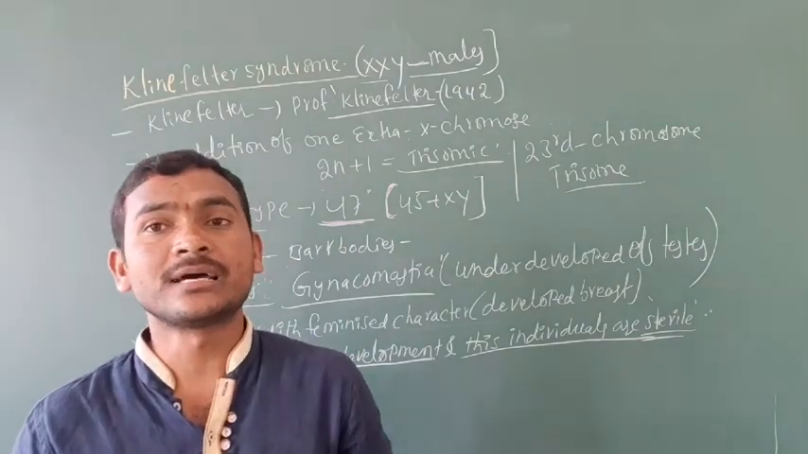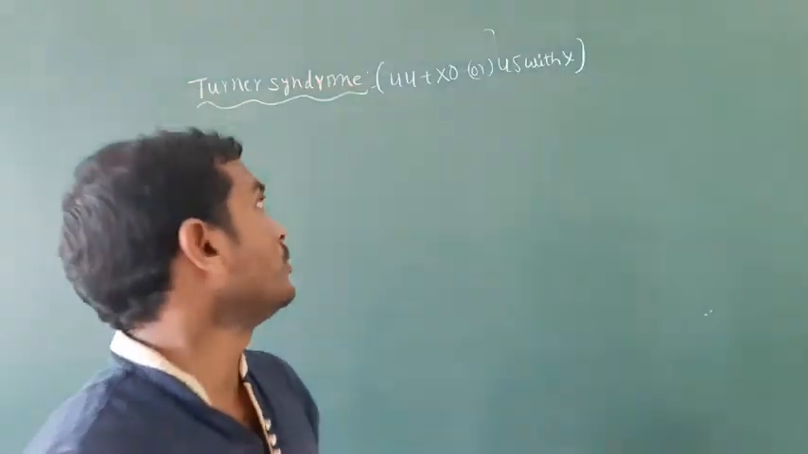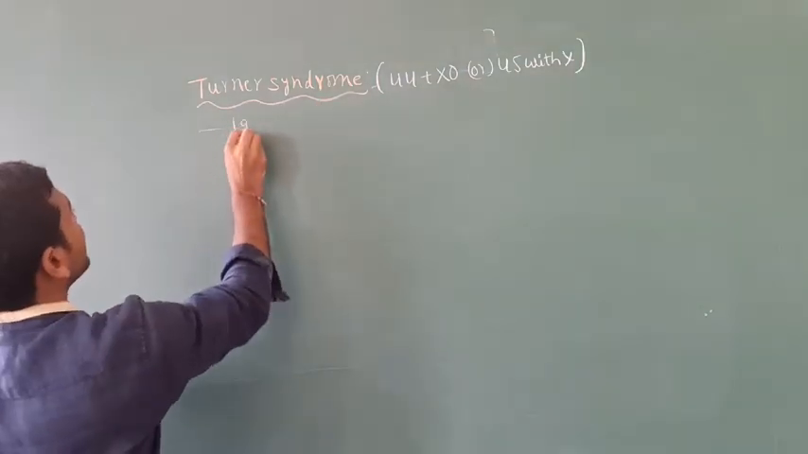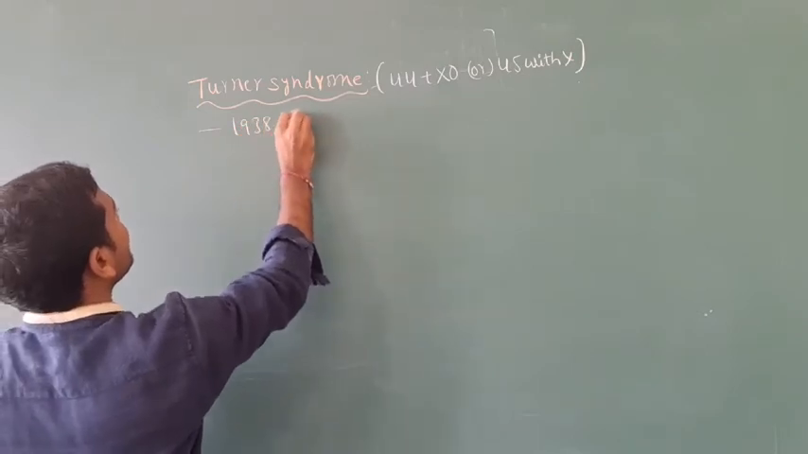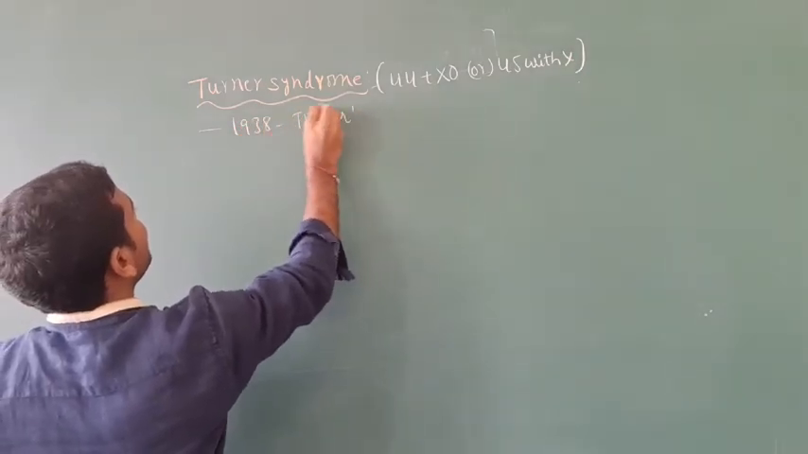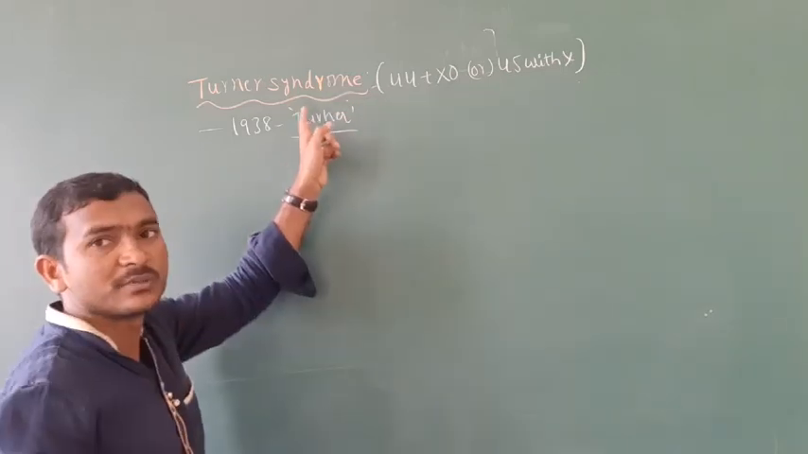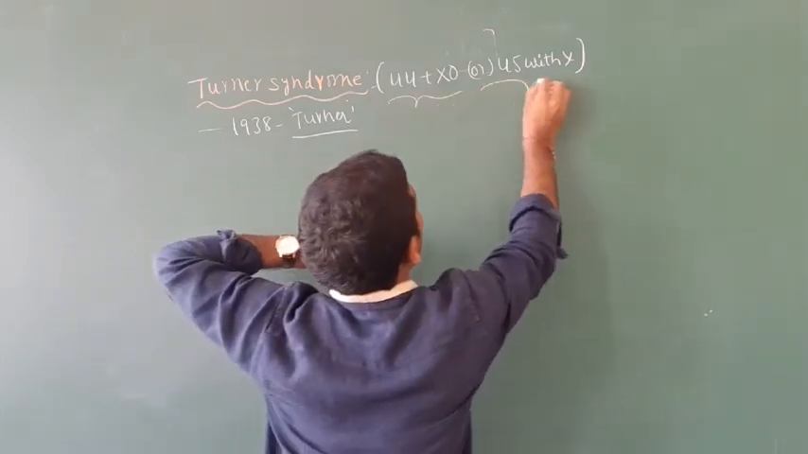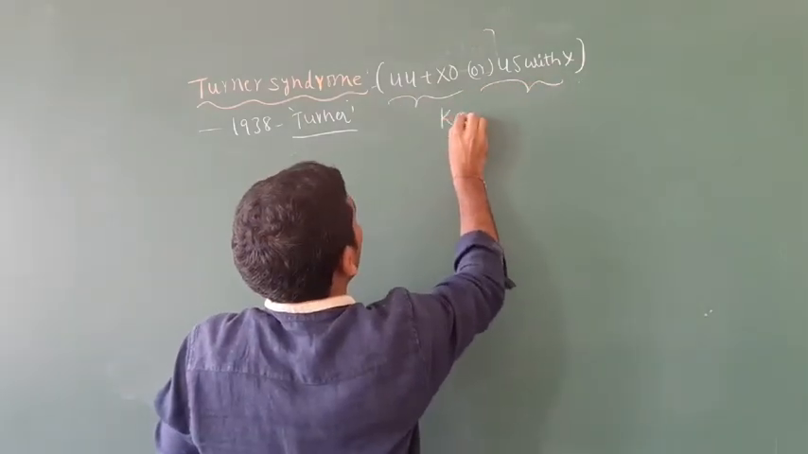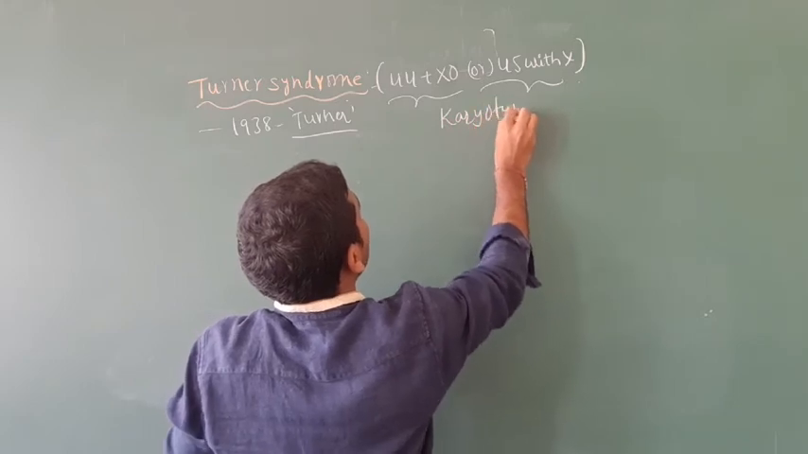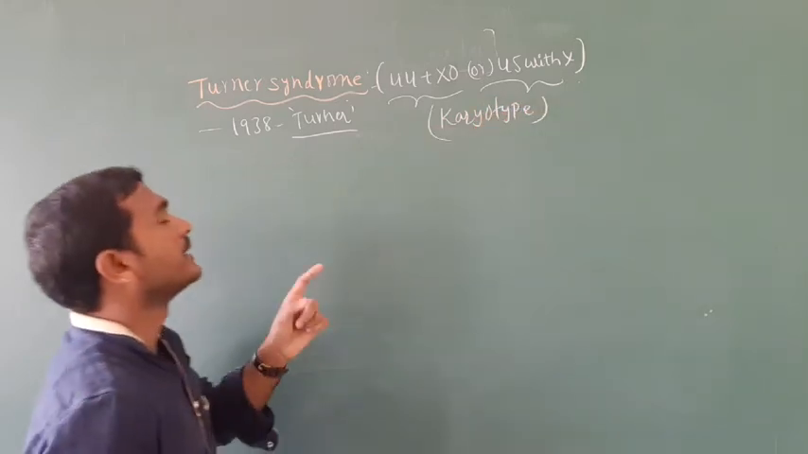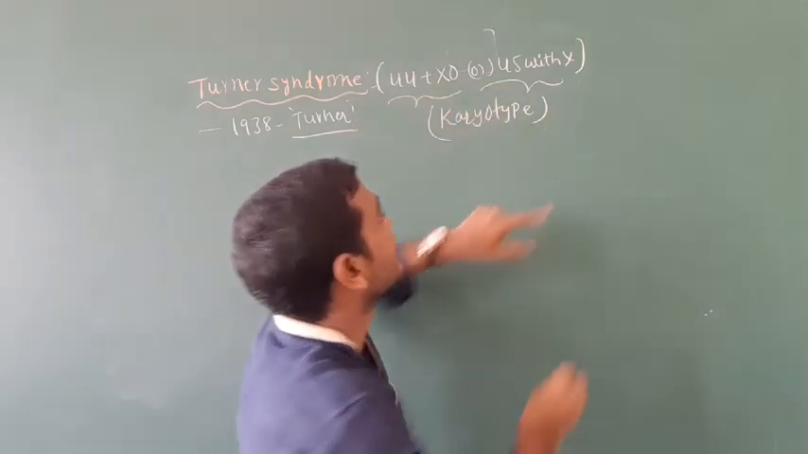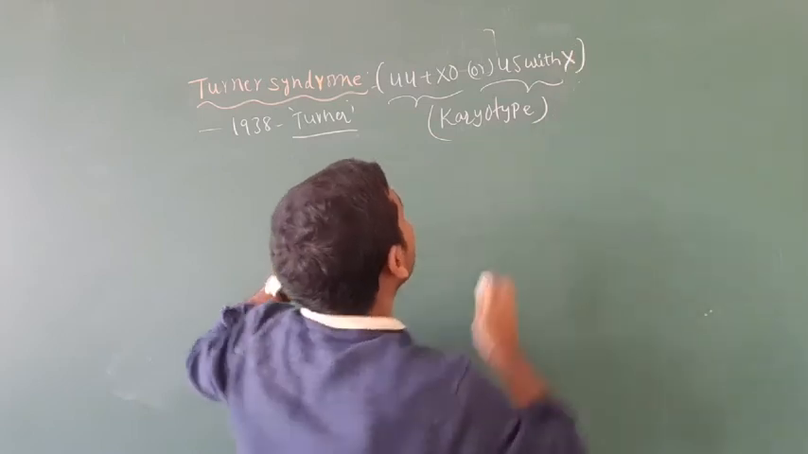Next is the Turner syndrome. The Turner syndrome was first reported in 1938 by Professor Turner. In respect of the professor, we call it the Turner syndrome. What is the karyotype of the Turner syndrome? The karyotype is nothing but the arrangement of the chromosomes. See here, it is 44 plus X0, that is 45 with X. This is about the karyotype.